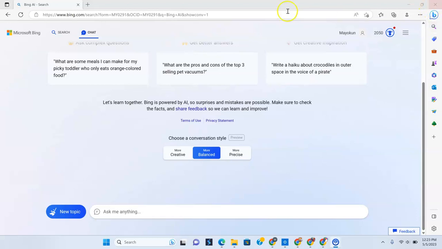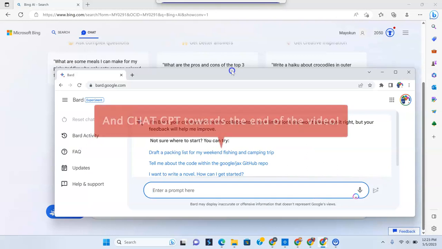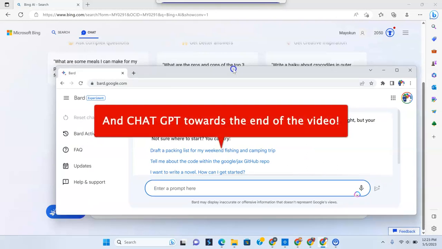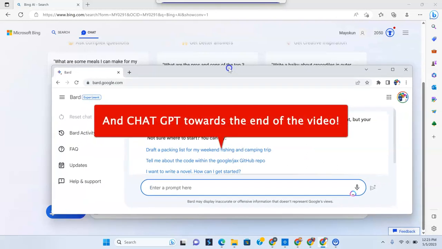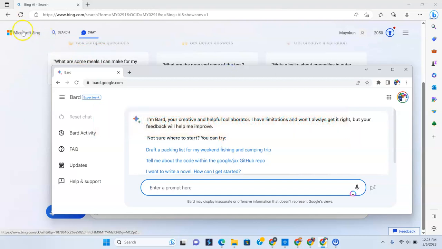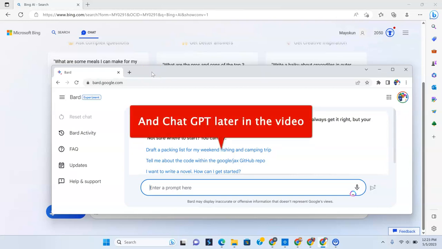Hi everyone, we are going to compare Bard and Bing. Now, if you're not familiar with Bard, Bard is Google's AI tool and Bing is Microsoft's AI tool. And what we're going to do is actually compare outputs. The same inputs we're going to put in both of them and compare their outputs.